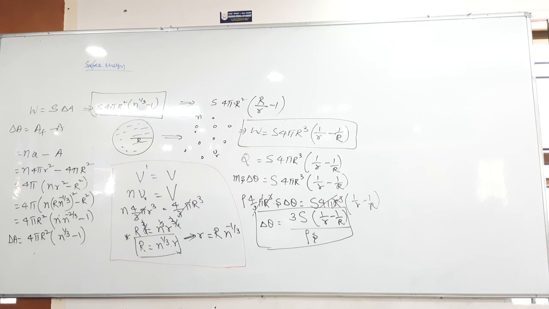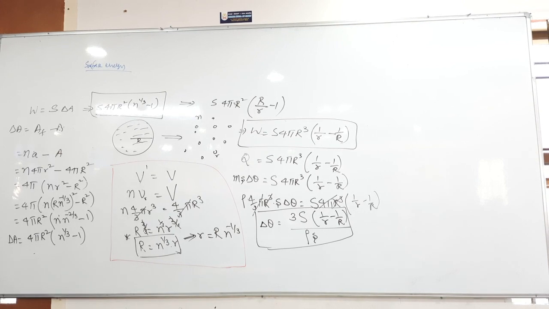Take the surface tension of water as 7 into 10 power minus 2 Newton per meter.